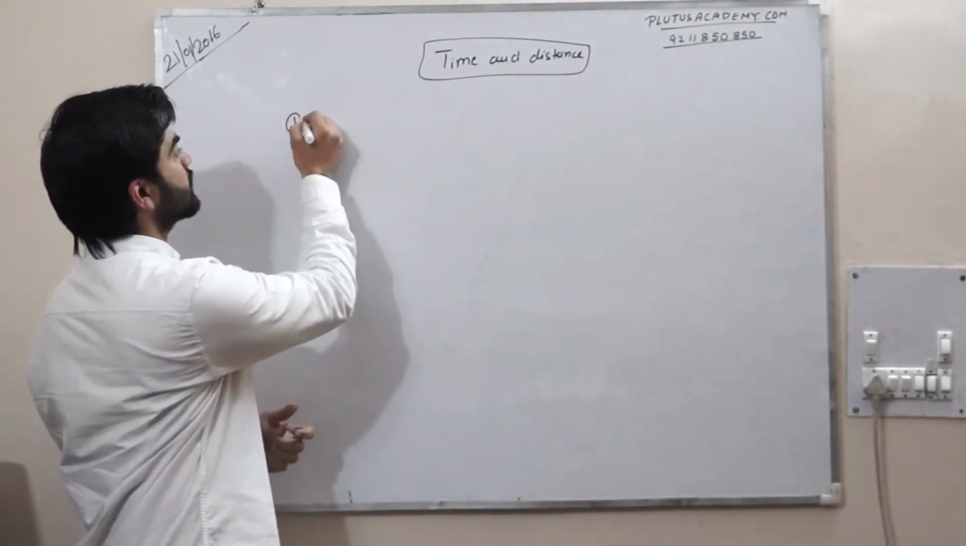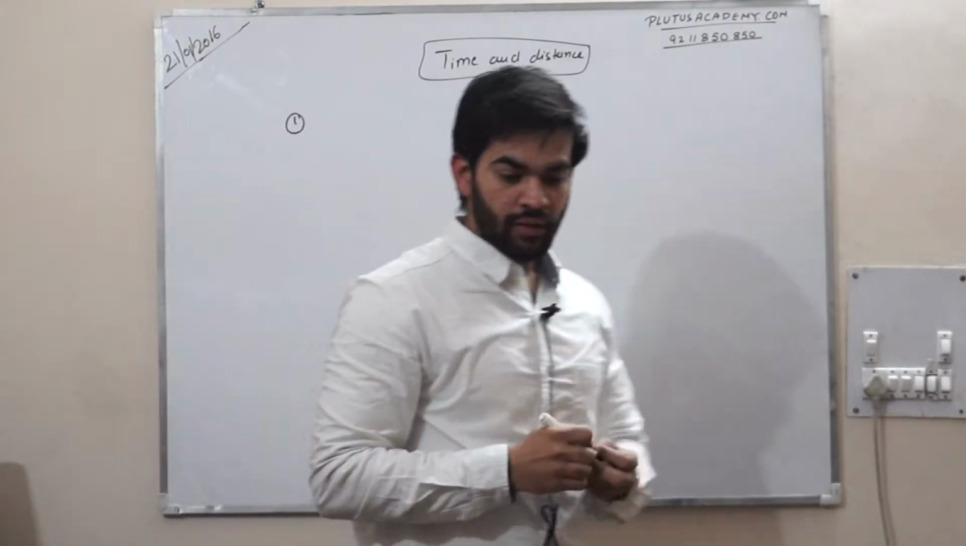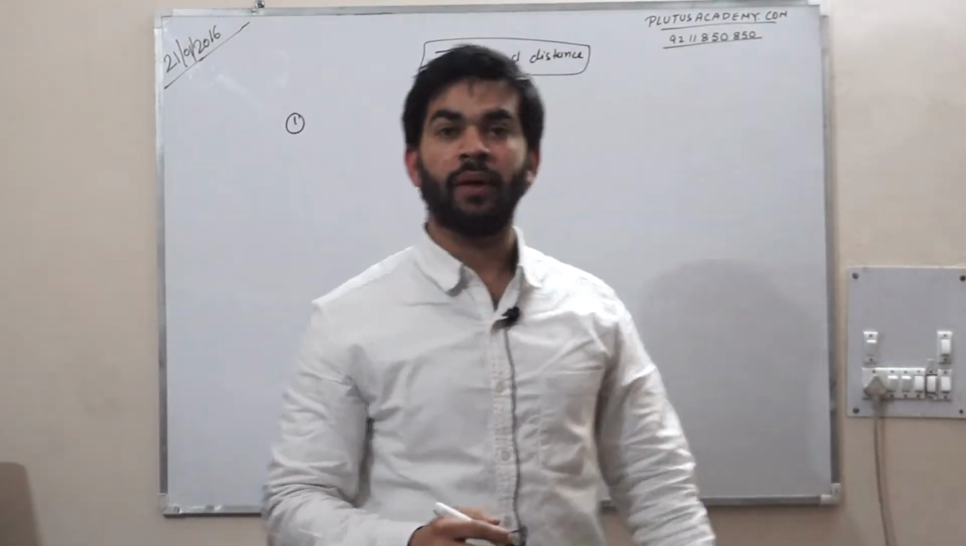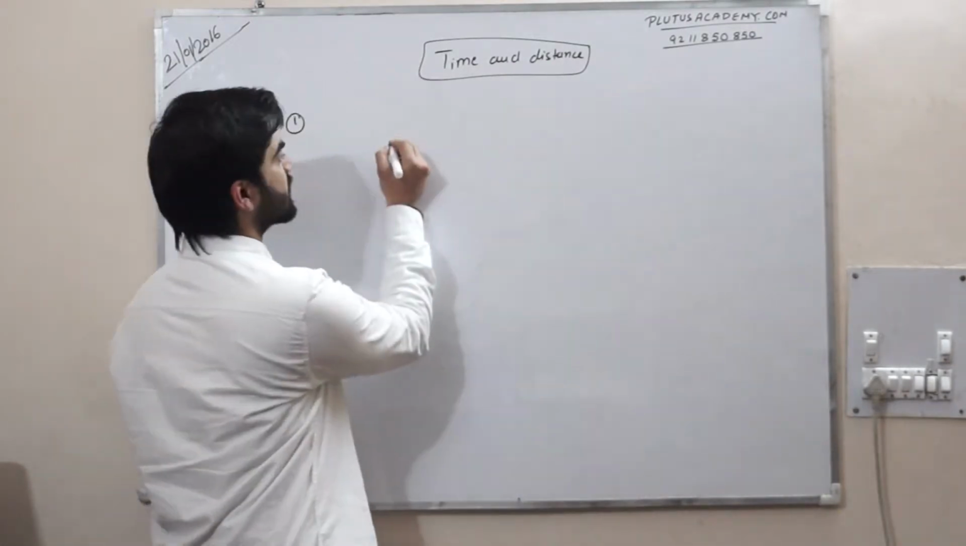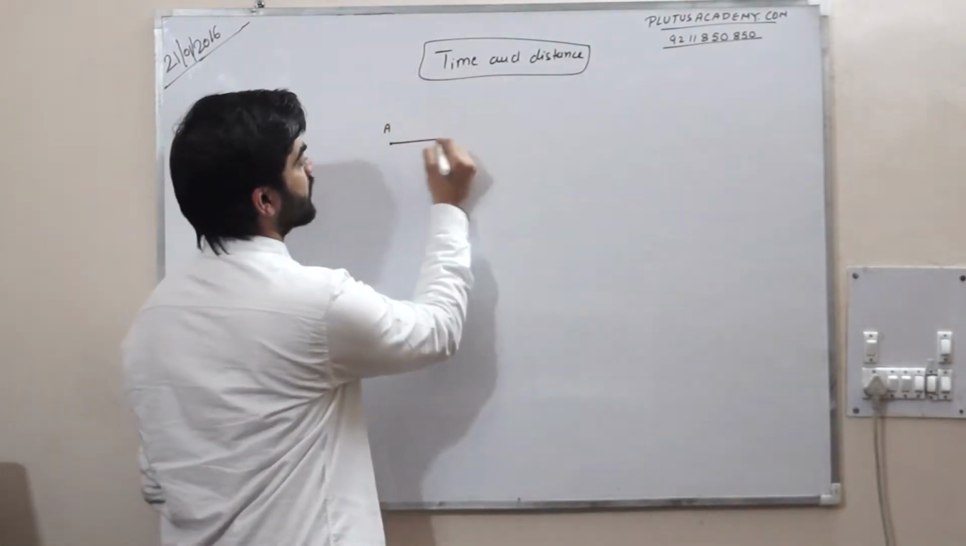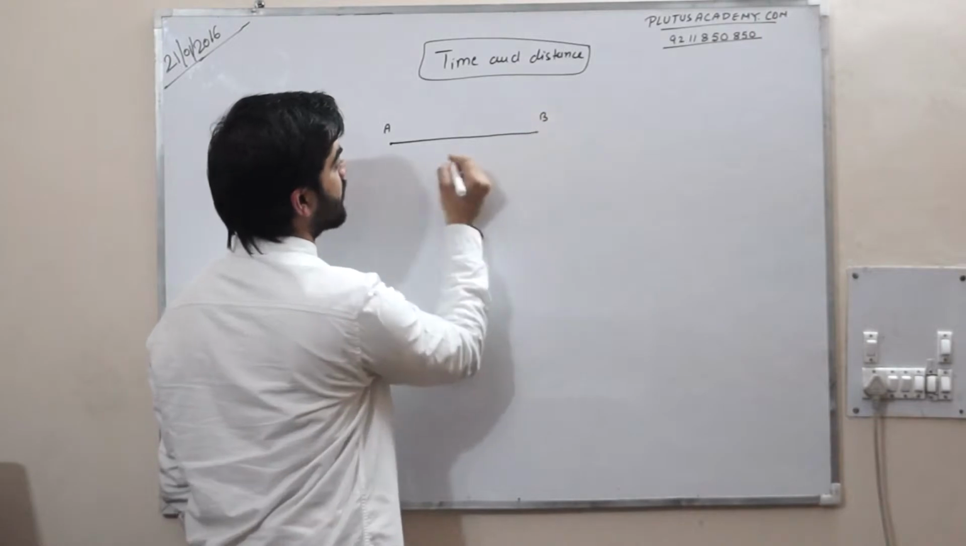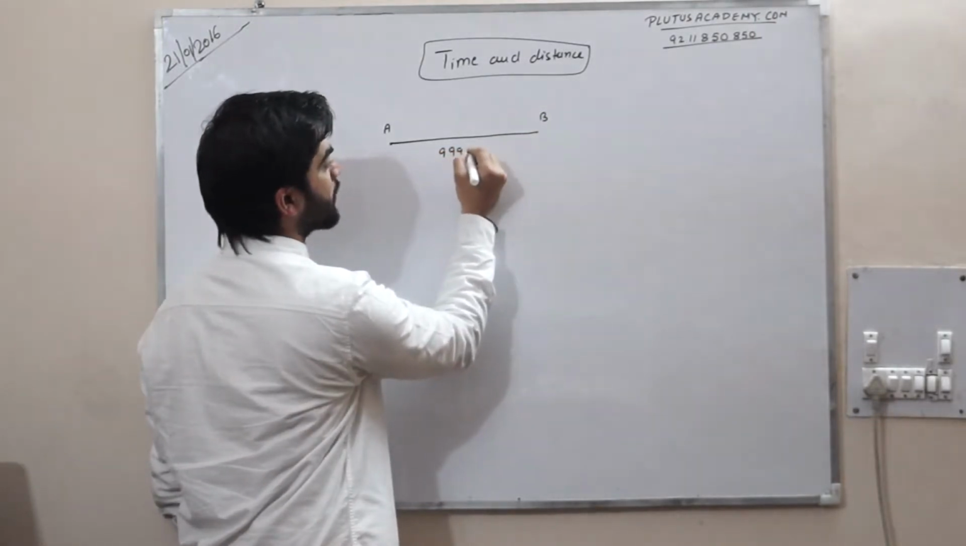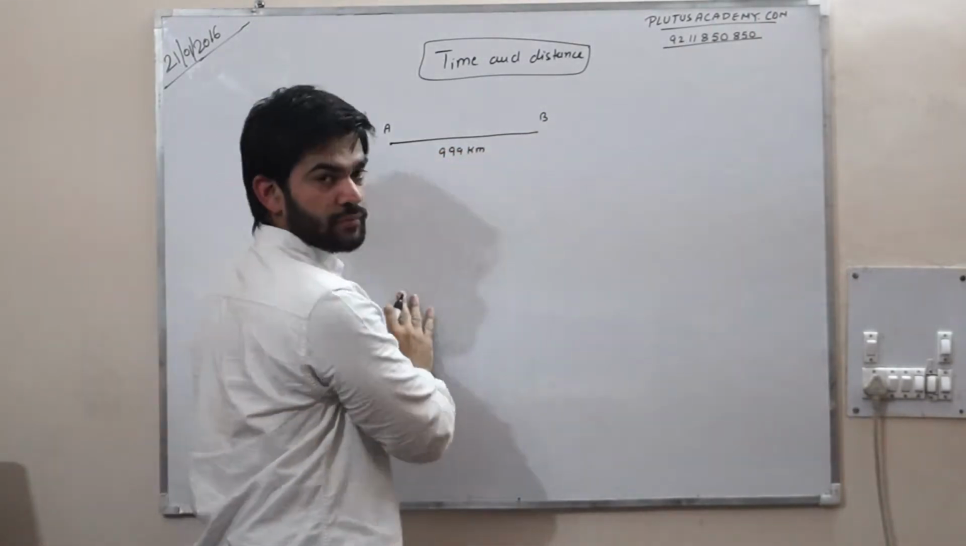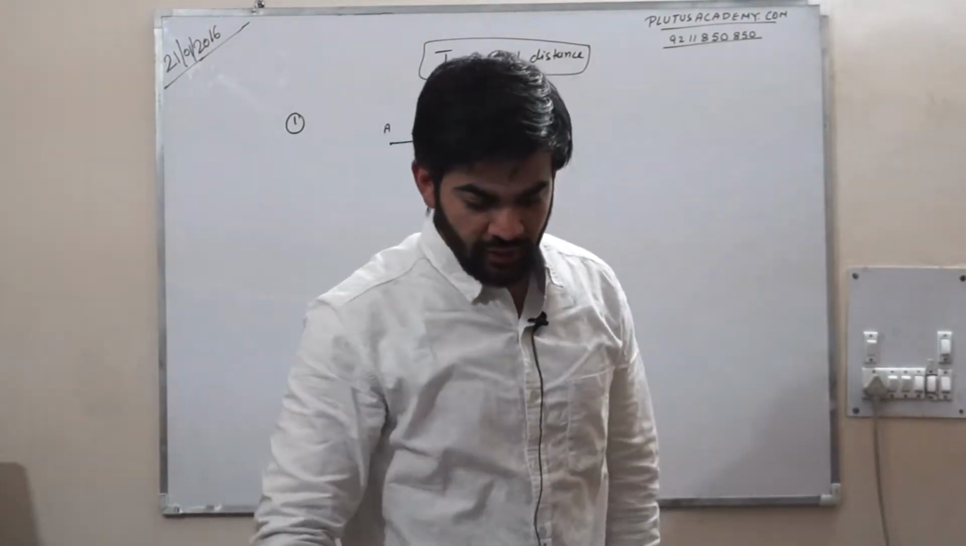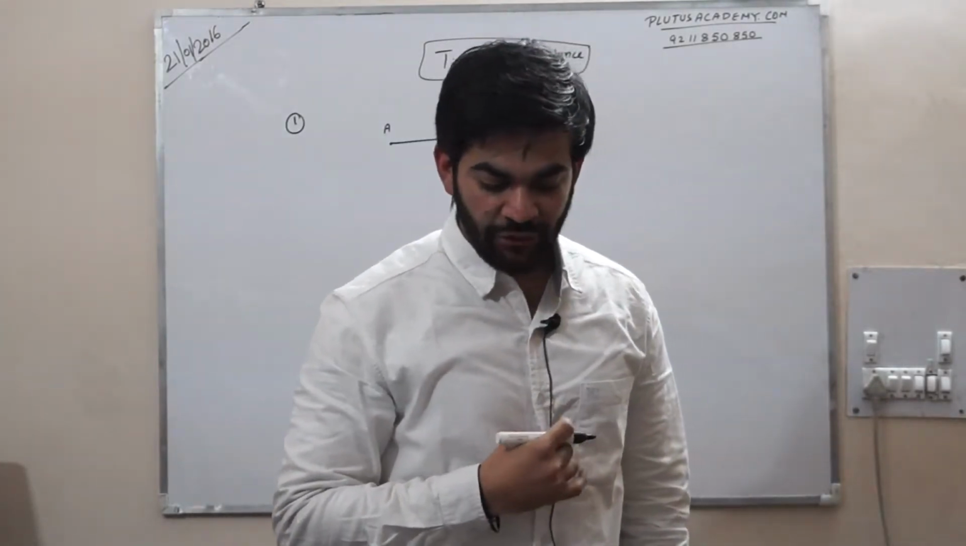First question is, the distance between places A and B is 999 kilometer. It means this is place A, this is place B. The distance between these 2 points is 999 kilometer. Again he is saying an express train leaves place A at 6 a.m.